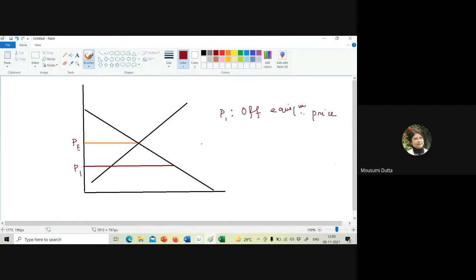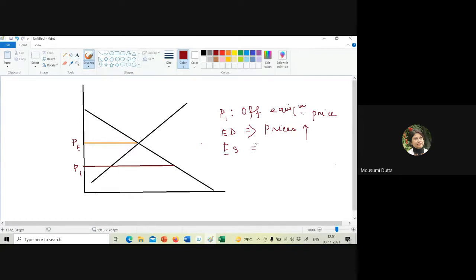P1 is a price which is off equilibrium price. So if the system is such that at P1 there is an excess demand, and whenever there is an excess demand, the price will go up. Whenever there is an excess demand in any market, price will go up,